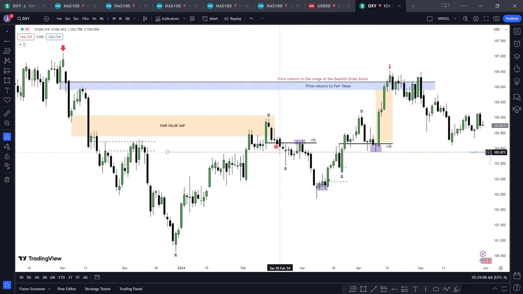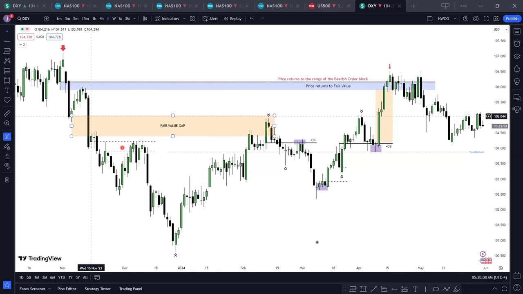So we see this handwriting. So now look at how price moved to this fair value gap here, where we expect what? The market makers to come to distribute their trades after taking some longs here. I hope you understand. So price hits to close this fair value gap, broke structure, and then formed the range. So if you draw your fib from this point to this point, you will see that this purple area here is the equilibrium, and then price was hitting a bearish order block at a premium. So we see how price reacts.